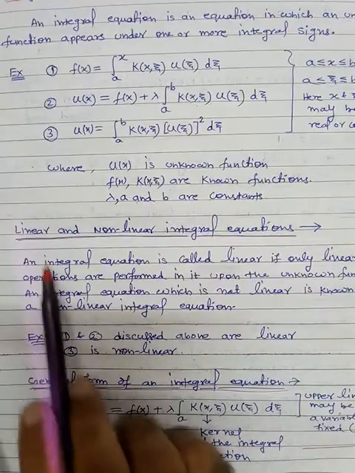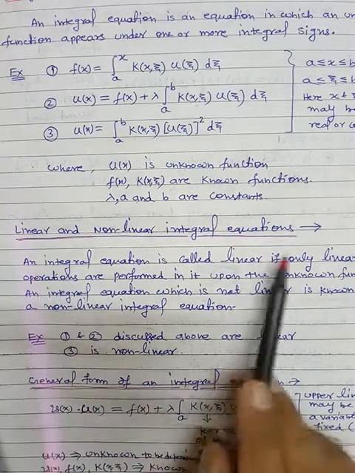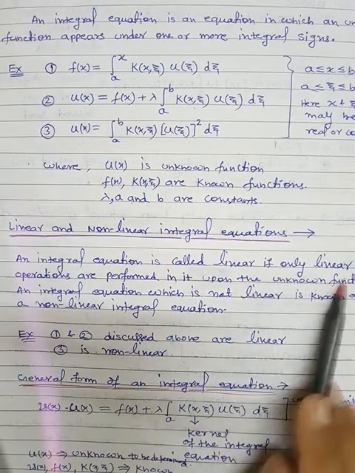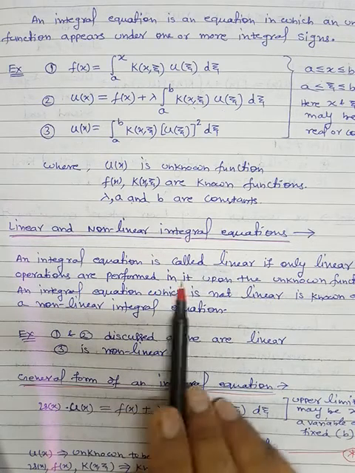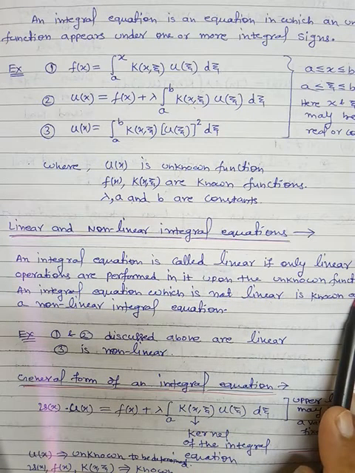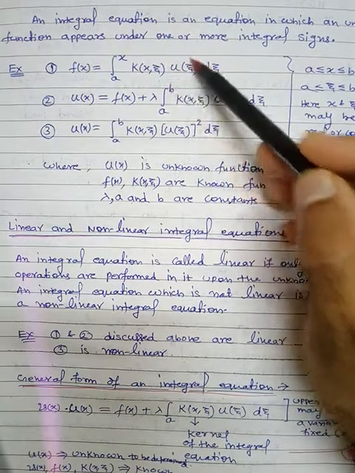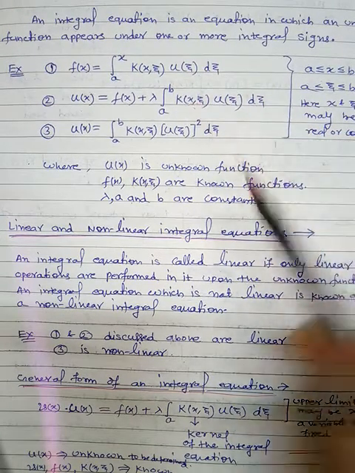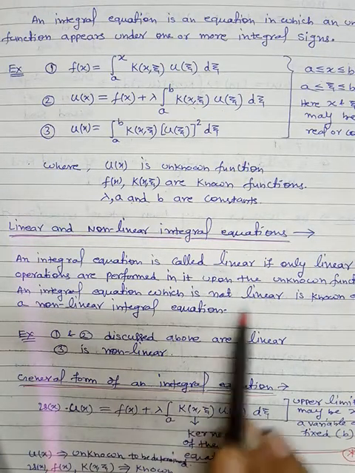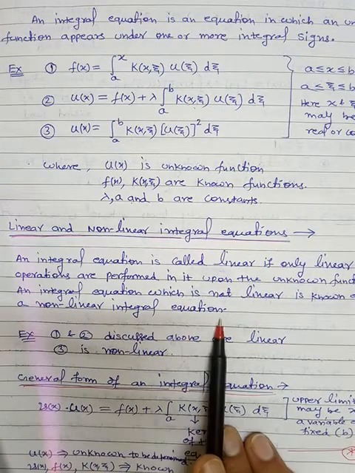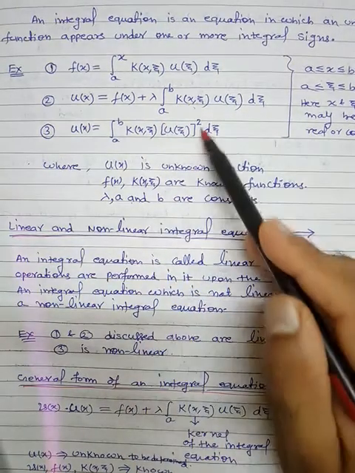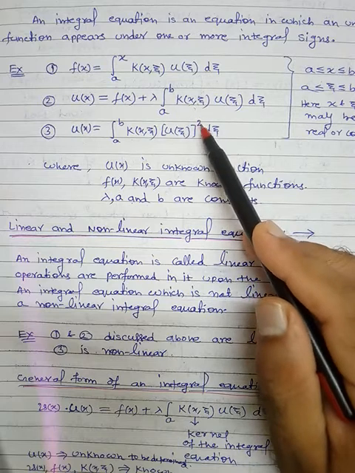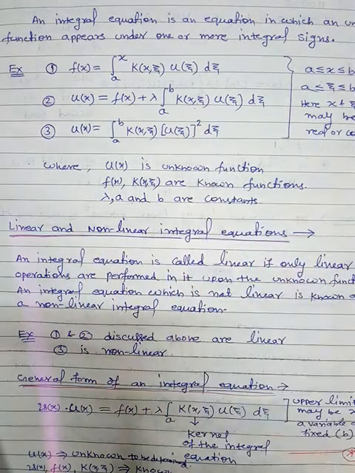Now we are having classified broadly linear and non-linear integral equations. An integral equation is called linear if only linear operations are performed in it upon the unknown function. For example, here this is a linear operation, there is no power, so both are linear equations. However, an integral equation which is not linear is known as a non-linear integral equation. For example, the second equation, here we are having a power, second power, square, that's why this is non-linear. So this is a non-linear integral equation.